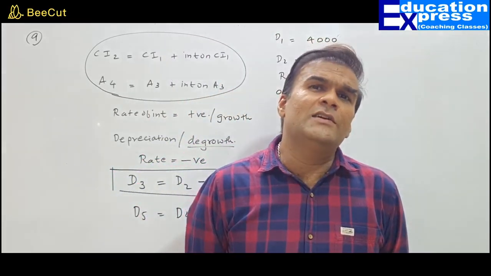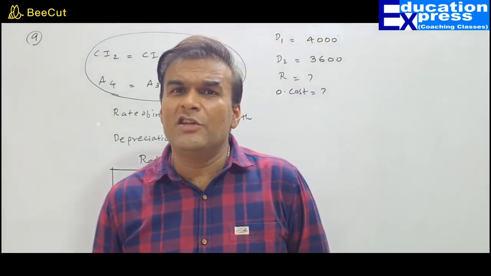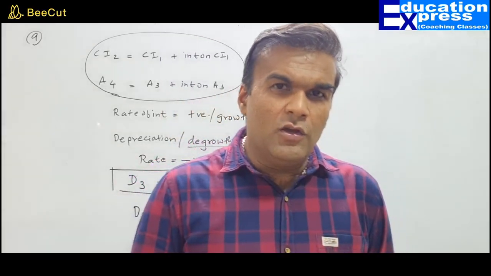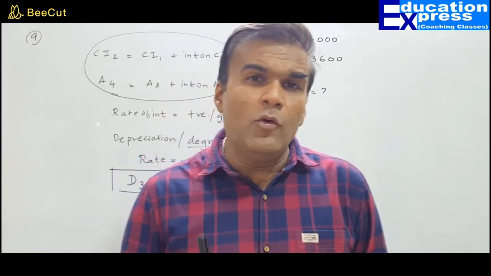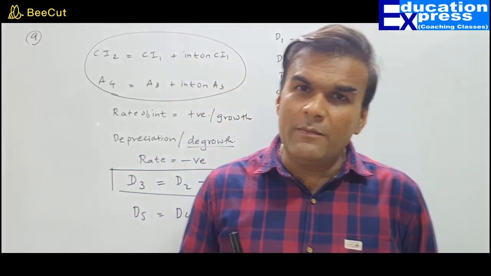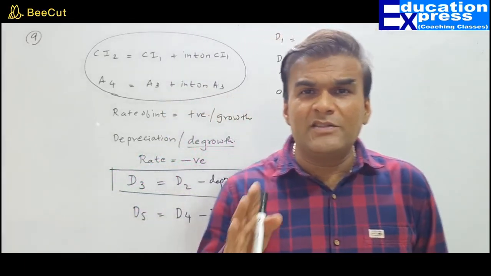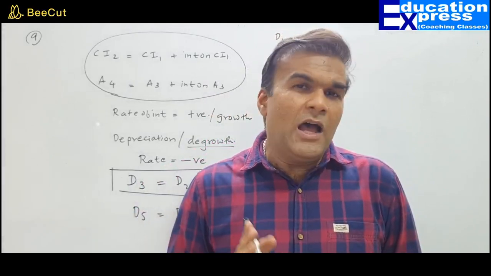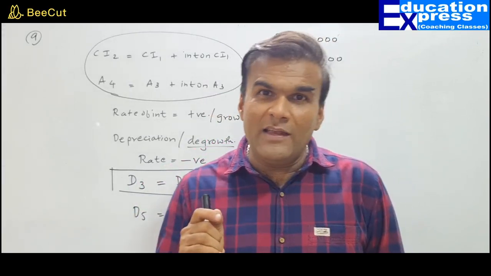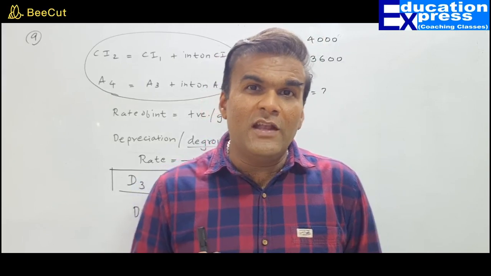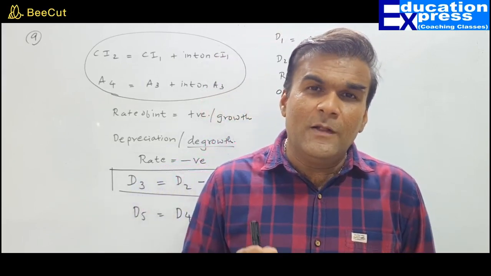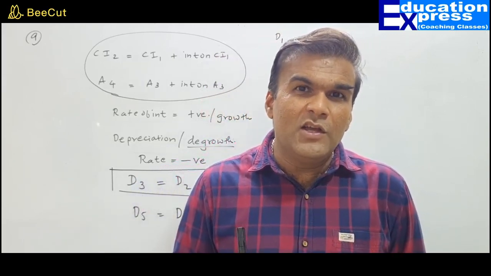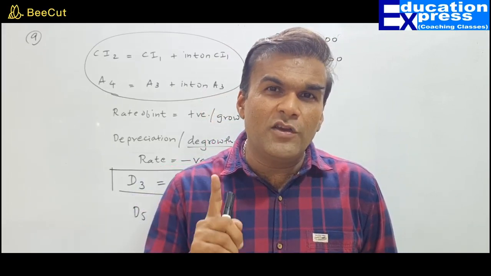For the first year, a machine is subjected to depreciation of 10%. You have bought a mobile phone for 50,000 rupees. In the first year, its value is going to go down by 10%. You know that its value is going to go down. So basically on 50,000, 10% would be 5,000 rupees. So 5,000 is the depreciation for year 1.